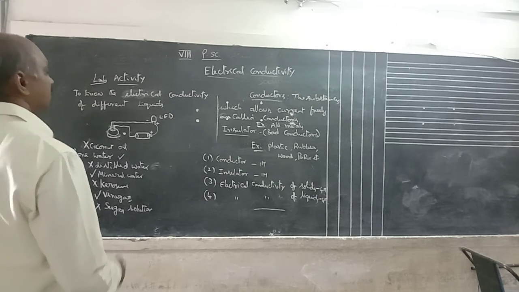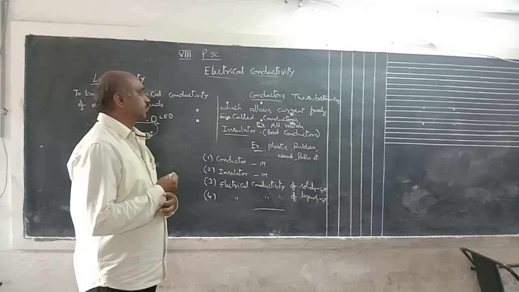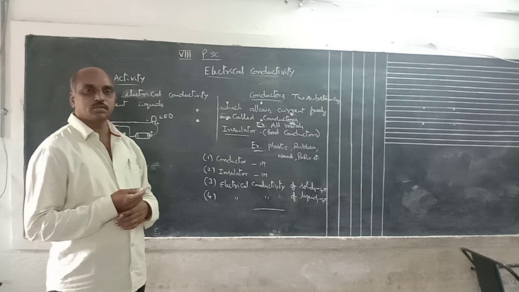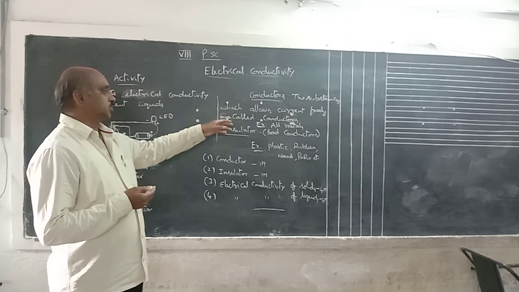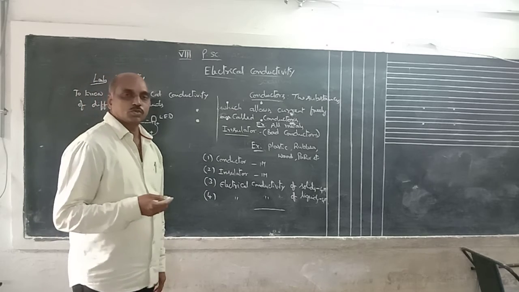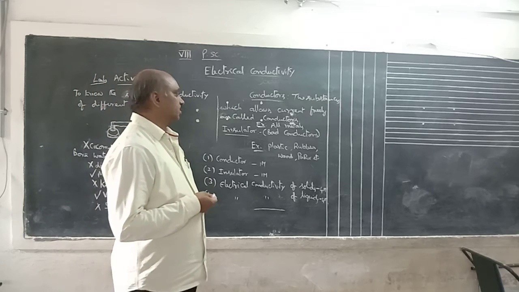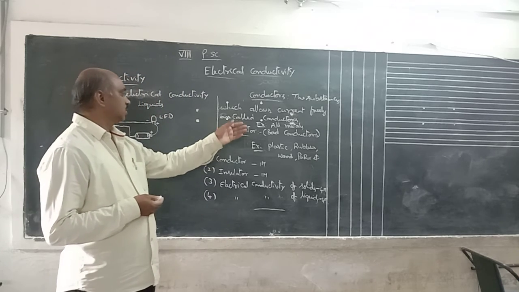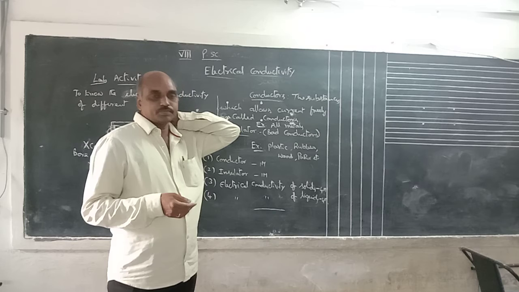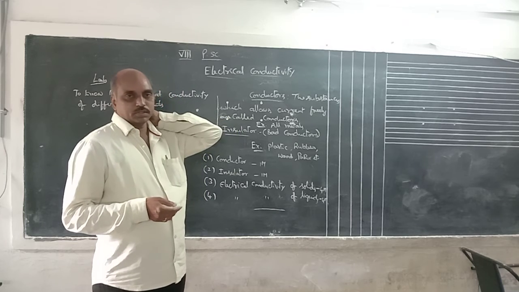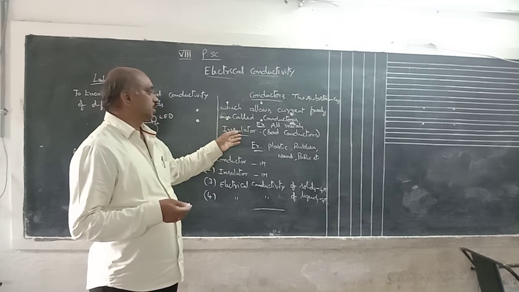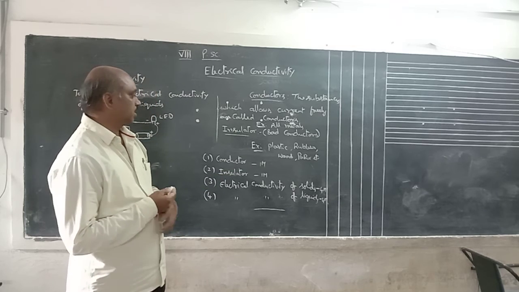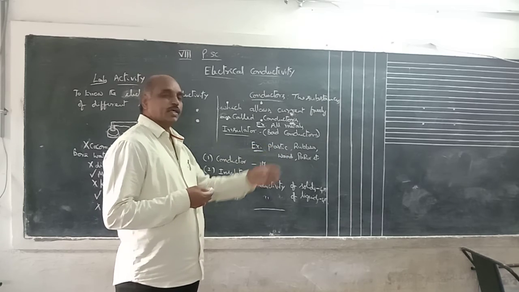See this, today, electrical conductivity of different materials. Here conductor means the substances which allow the current freely are called good conductors. So all metals, mostly metals, are good conductors. Iron, copper, aluminium, these are all good conductors. Insulator. Here insulator means some substances or materials that do not allow the current freely. Those are called bad conductors or insulators. Example, plastic, rubber, wood, paper, etc.